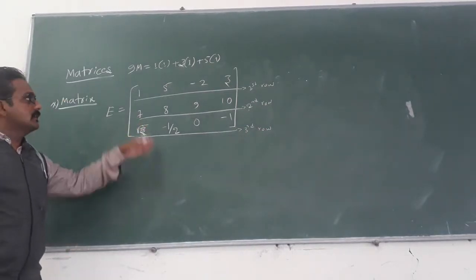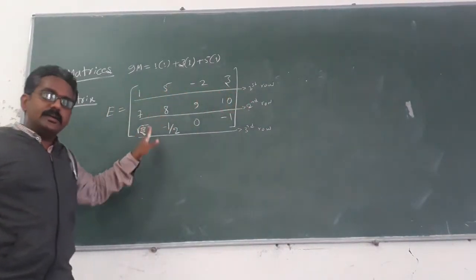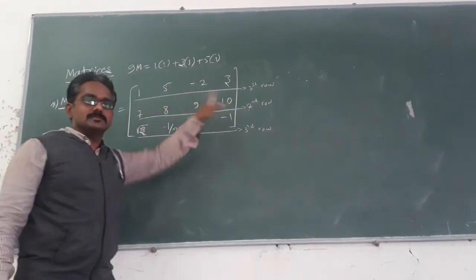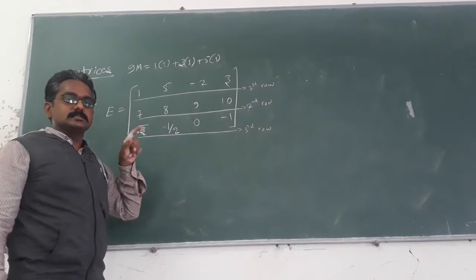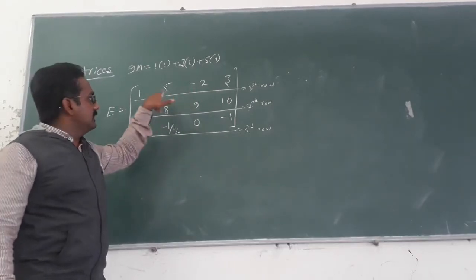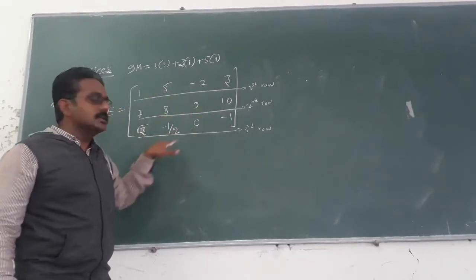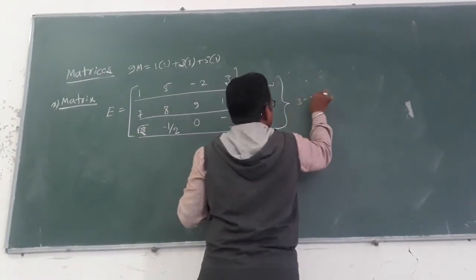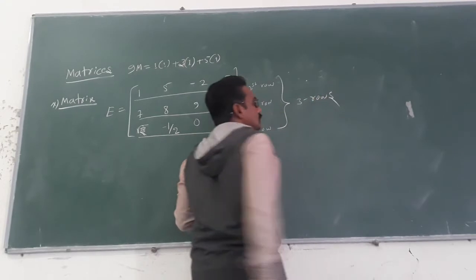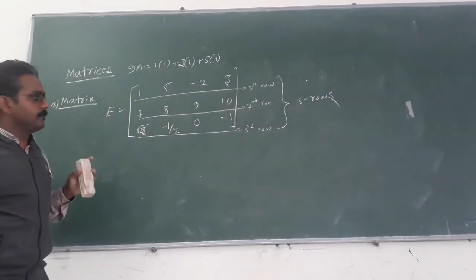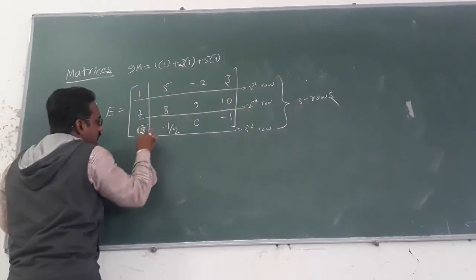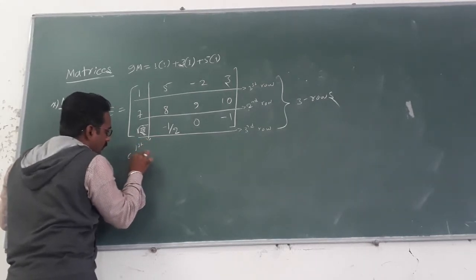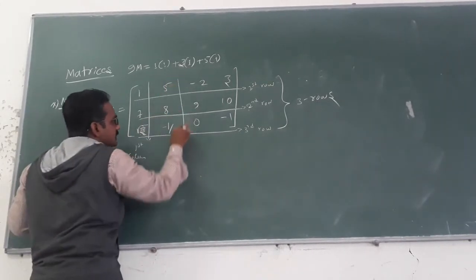Already I mentioned the horizontal line of elements constitutes the rows of the matrix. So totally how many rows are there? 3. First row, second row, third row. So matrix E consists of 3 rows. Clear. Next, first column. Next, second column.